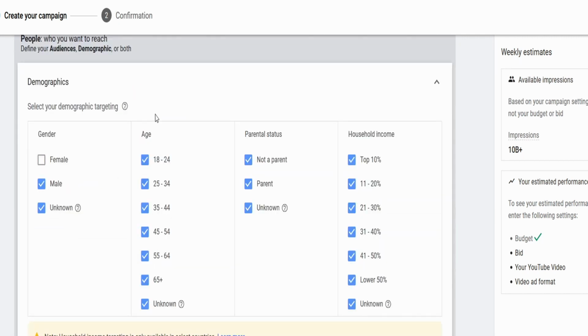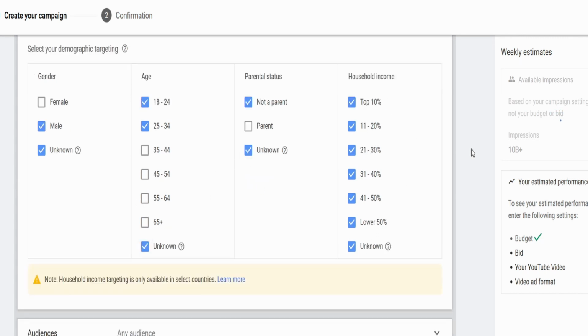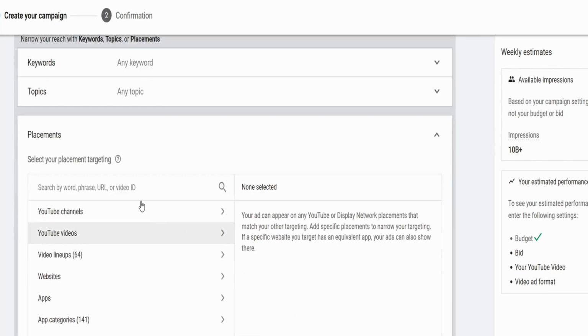In demographics, we're going to specify male and unknown. Sorry Jack, going to go out on a limb and assume that not too many girls watch the videos, and we're just going to get rid of these ages. We're going to get rid of parent, and we're going to have all household incomes. Now here we go, we get to placements. This is the part that's going to be really helpful for us.